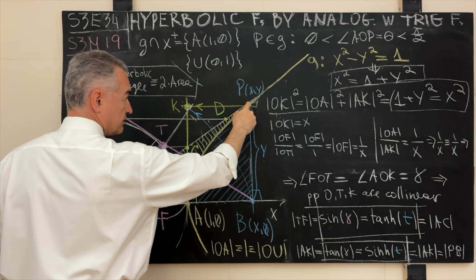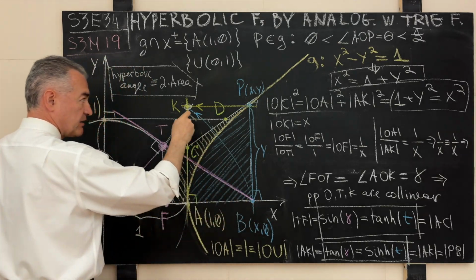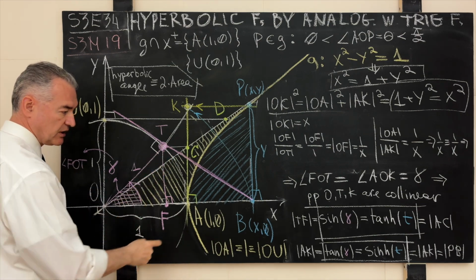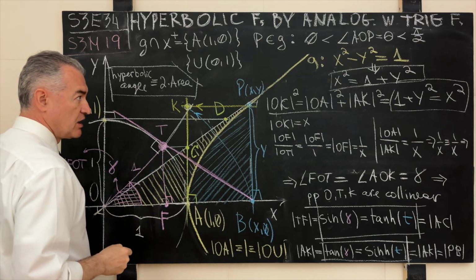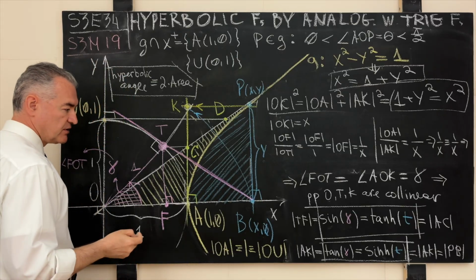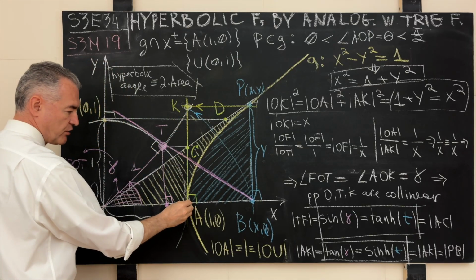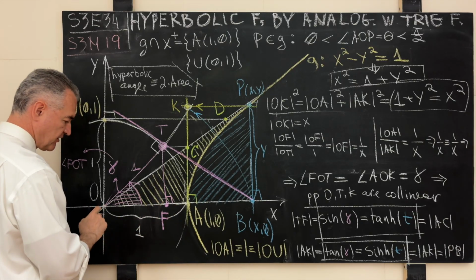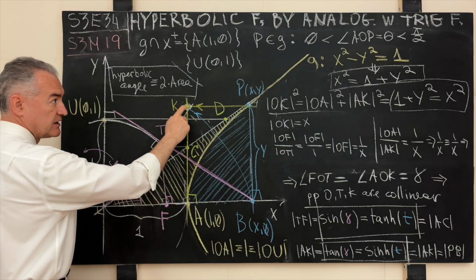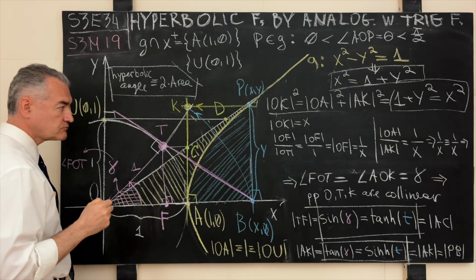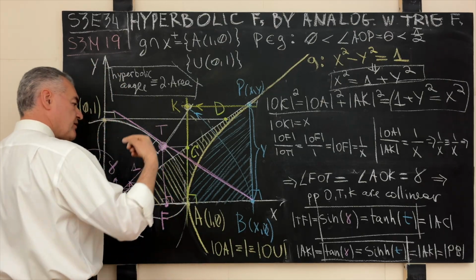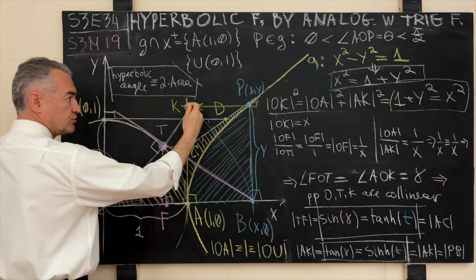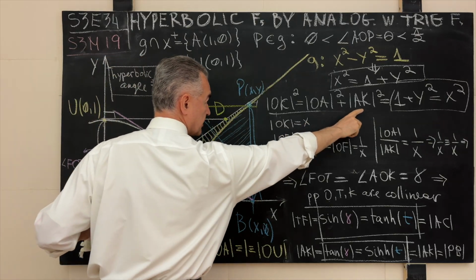In other words, the line segment PB is parallel to the line segment KA or AK, and they have equal length by construction. So now what do we do? Well, if the line segment KA is orthogonal to the positive branch of the x-axis, we have the triangle OAK that must be right. And in this case, again, the Pythagorean theorem is applicable to it. So for the square of the length of this hypotenuse, OK, we have OA squared plus AK squared.